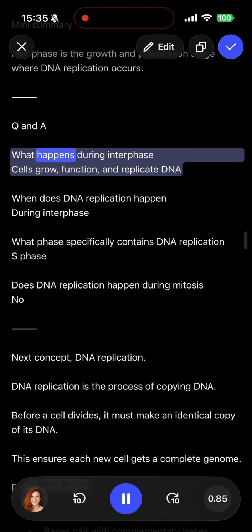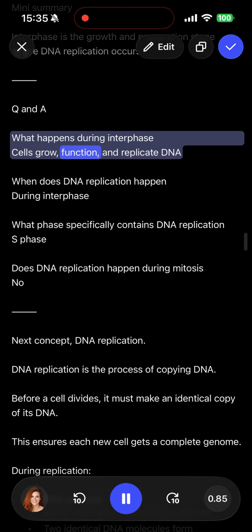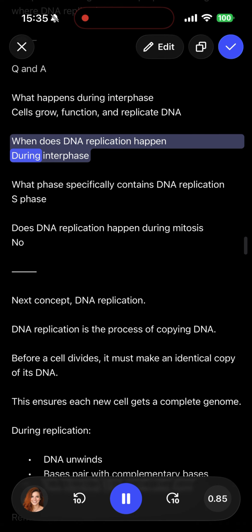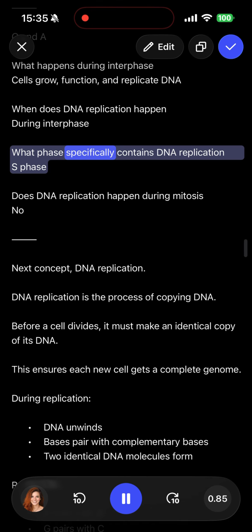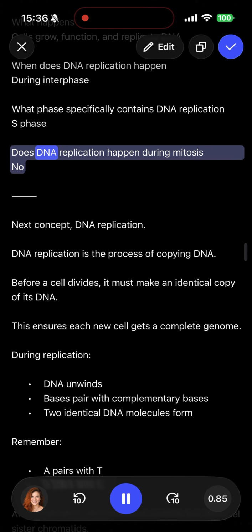Q&A. What happens during interphase? Cells grow, function, and replicate DNA. When does DNA replication happen during interphase? What phase specifically contains DNA replication? S phase. Does DNA replication happen during mitosis?